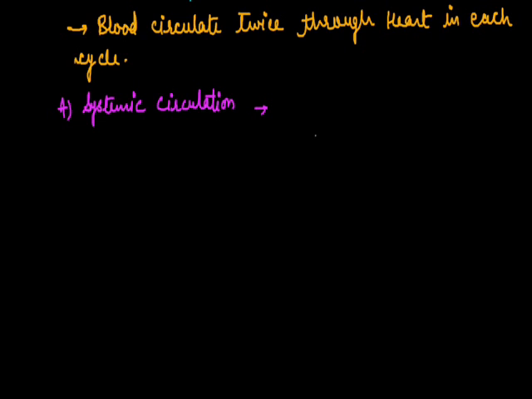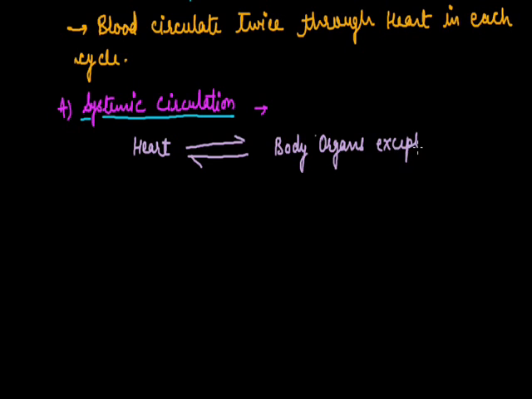In the case of systemic circulation, blood flows between the heart and different body organs. Here the exchange of blood is going on between the heart and different body organs except the lungs. In this case, oxygenated blood is supplied to the body and deoxygenated blood is collected in the heart.